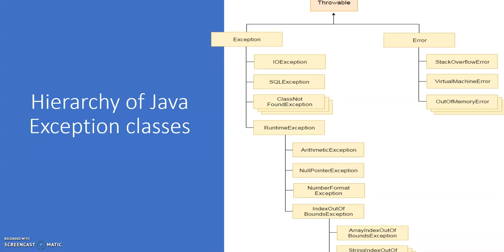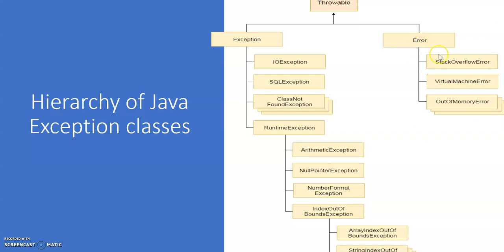Next, we will see the hierarchy of Java exception classes. The main class is the Throwable class, which is inherited by the Exception class and Error. Under Exception, you have IOException, SQLException, ClassNotFoundException, and RuntimeException. Under RuntimeException, you have ArithmeticException, NullPointerException, NumberFormatException, and IndexOutOfBoundsException. Under IndexOutOfBoundsException, we have ArrayIndexOutOfBoundsException and StringIndexOutOfBoundsException.